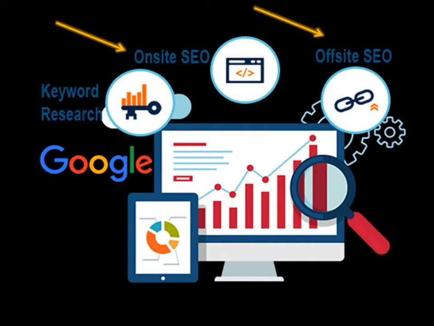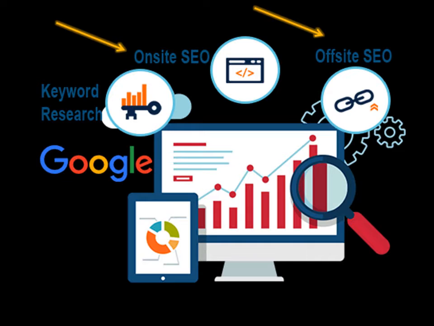So on-page SEO looks at what your site is about and off-page SEO looks at how authoritative and popular your site is. In case of on-page SEO, it selects good content, good keywords and good title, and in case of off-page SEO, it is mostly used for building links and website to website linking.